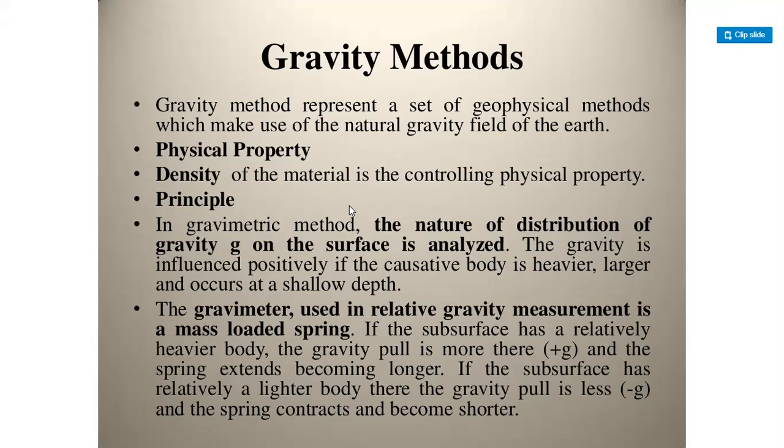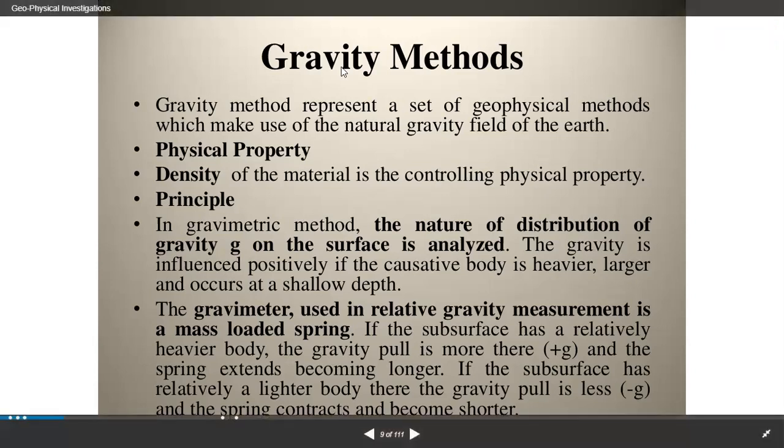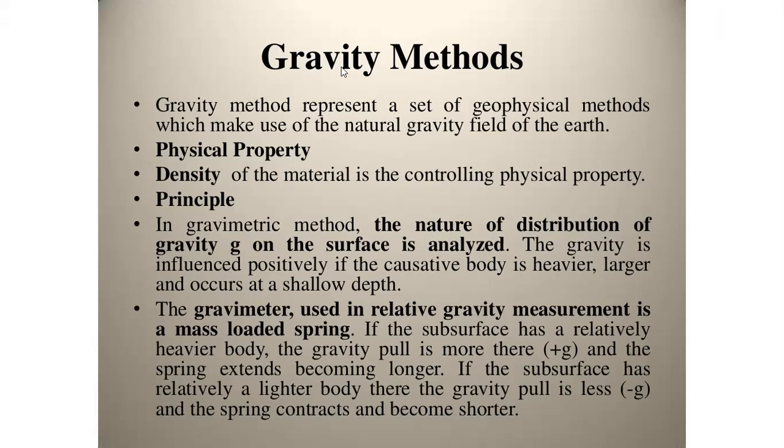If at any test location the subsurface body is denser than the surrounding rocks, the gravity pull is more at that location, or in other words, positive. If the subsurface body, like a coal seam or a salt dome, is not so dense as the enclosing rocks, the pull is less than normal, and so the pull is negative.